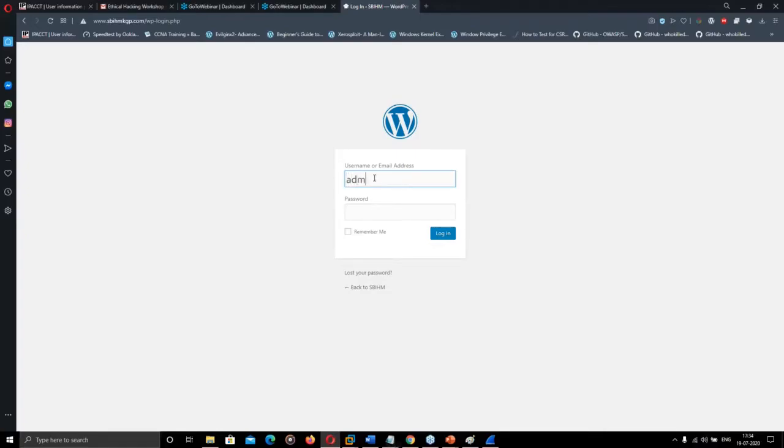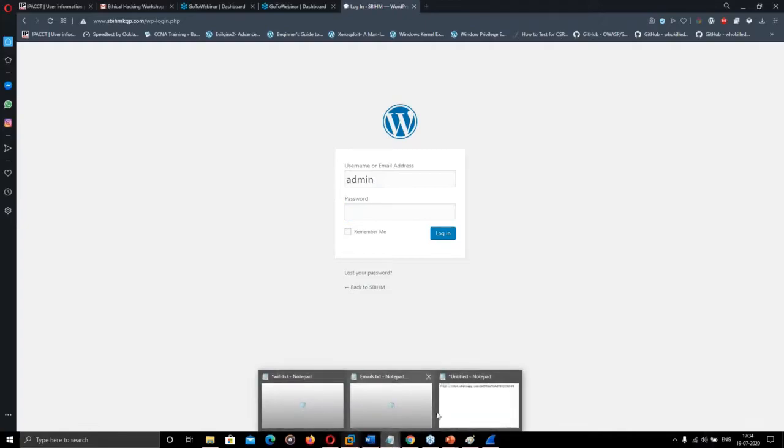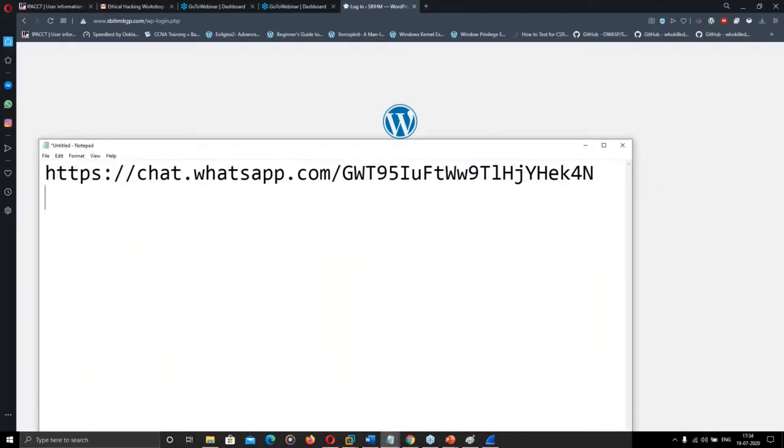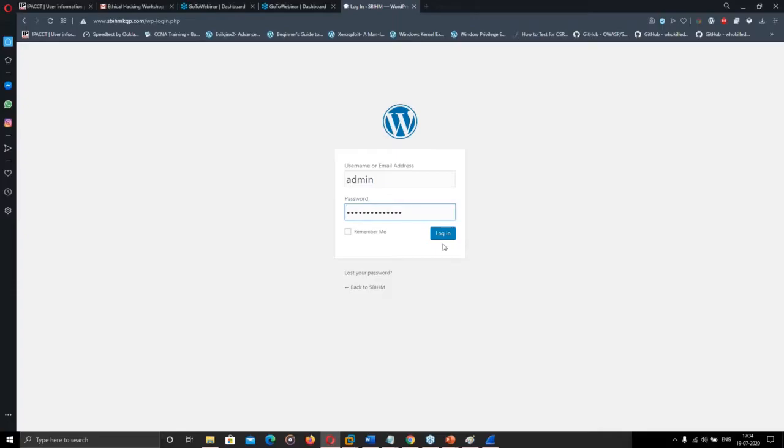I will put a wrong ID and password and I will show you that the ID and password have been sniffed. What ID and password will I use? I will use the ID as admin and the password as ethical hacking. This is the ID and password I am going to use. I am copying this password and pasting it here.